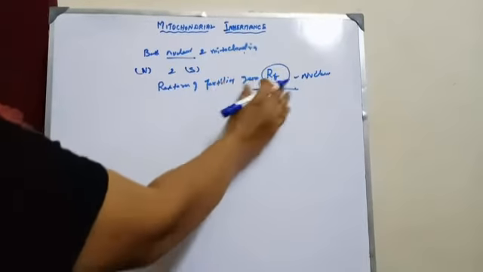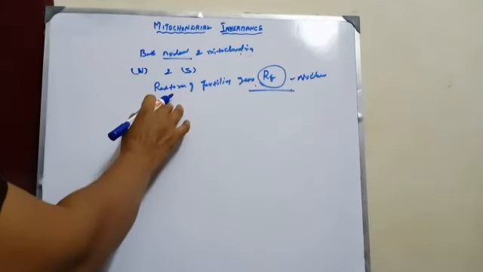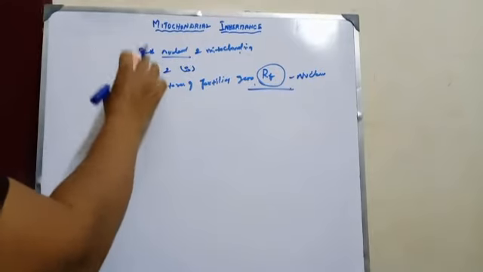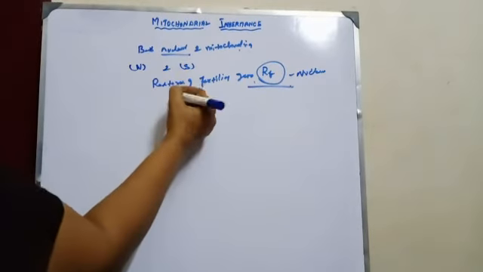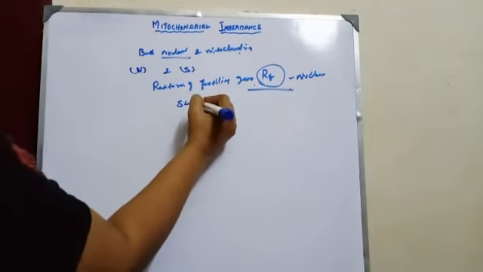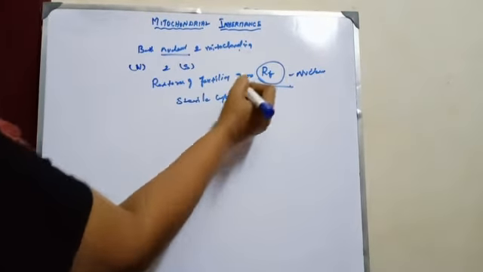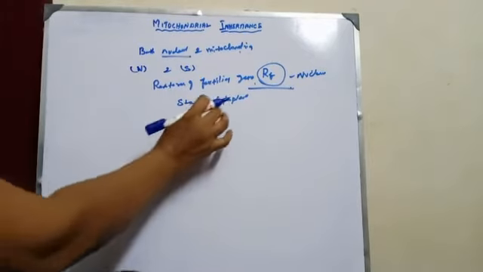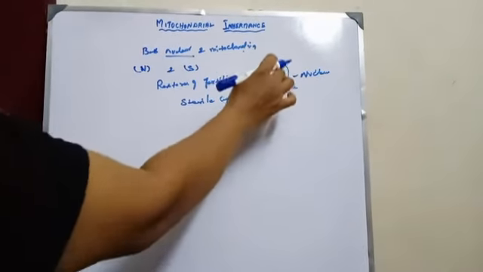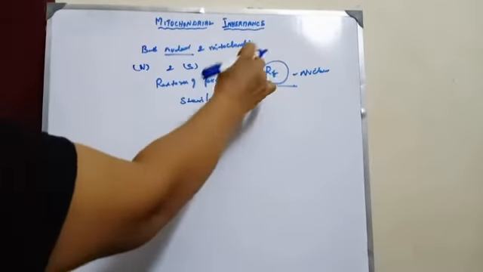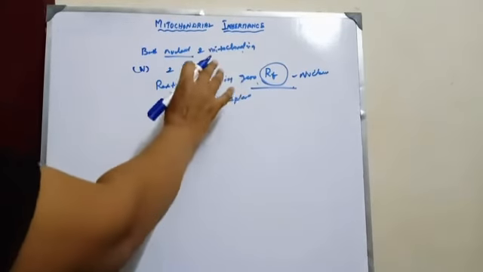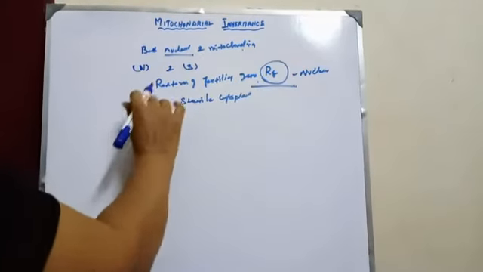They cannot express anything on their own. They express only with sterile cytoplasm. When sterile cytoplasm is present, these genes can express. If not, they cannot express on their own. And this gene restores the fertility.